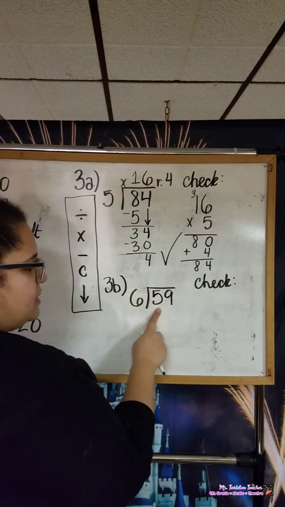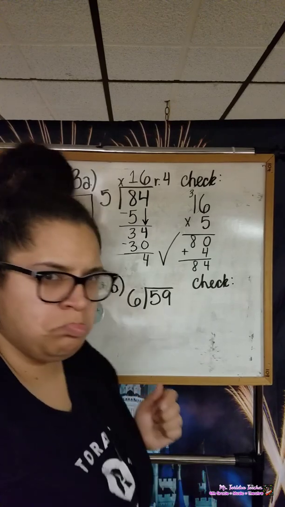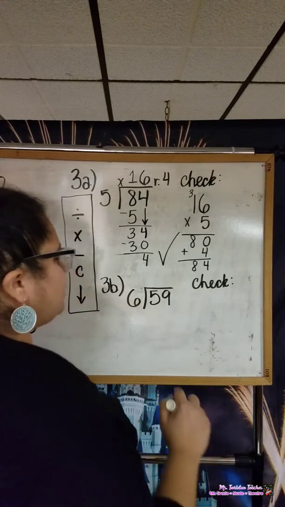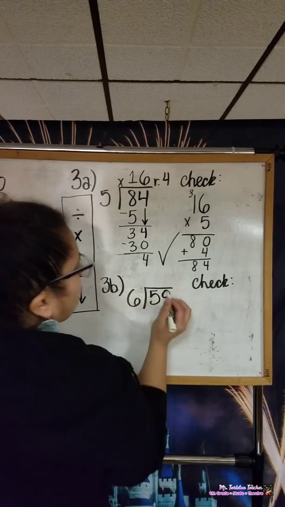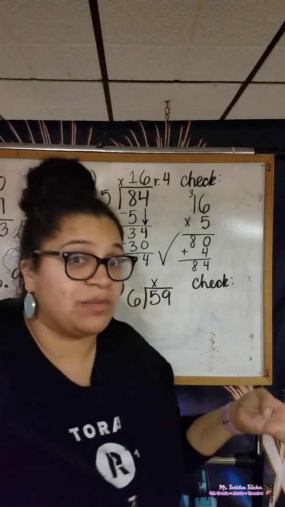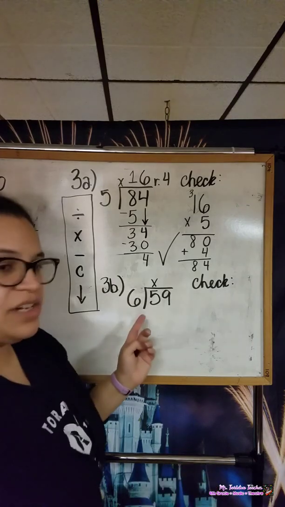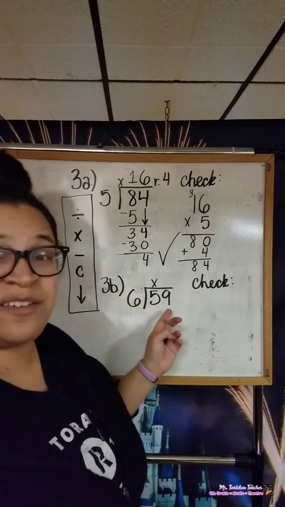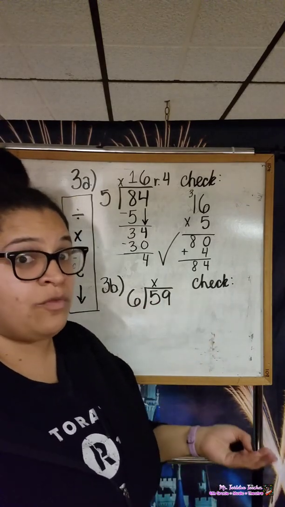Well, can 6 go into 5? So here's what we're going to do so we don't accidentally write an answer in that spot in our quotient. We're going to go ahead and put our x there now. That'll remind us we have to multiply in a second. And now we ask ourselves, how many times does 6 go into 59 without going over?